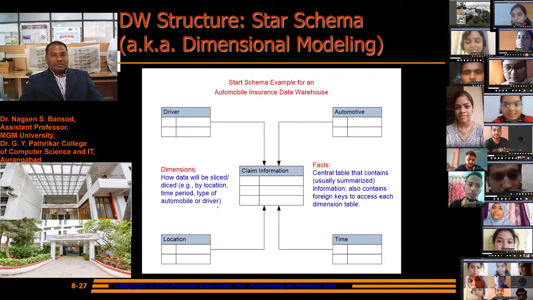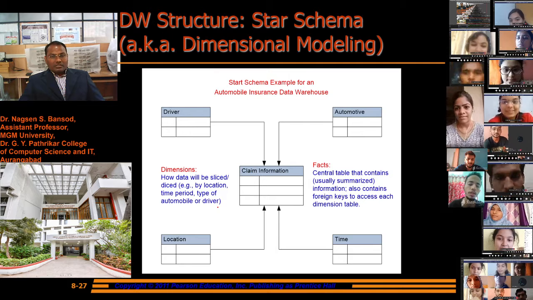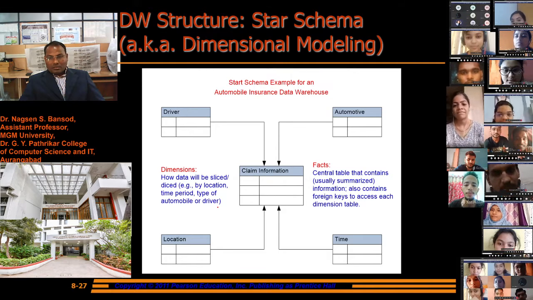Data warehouse structure, star schema, also known as the dimensional model. We'll see it in the next lecture.